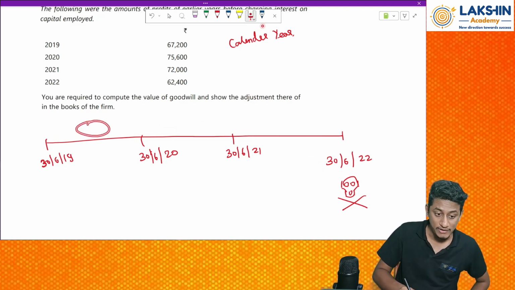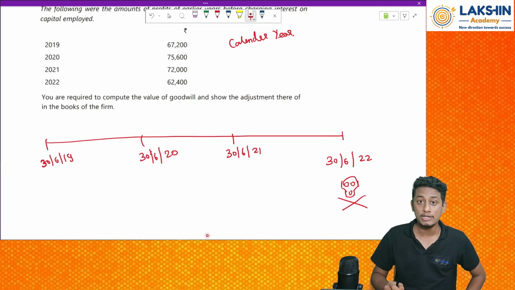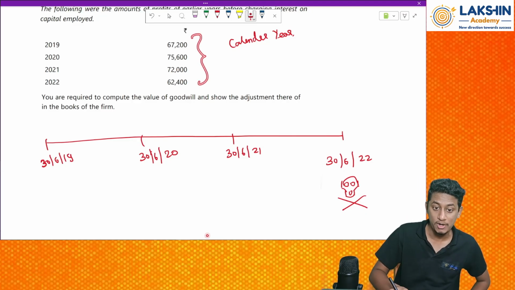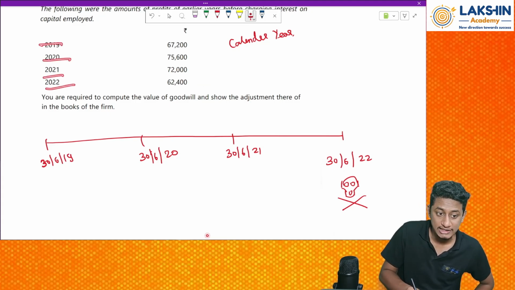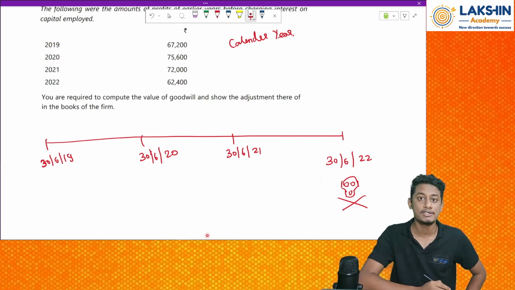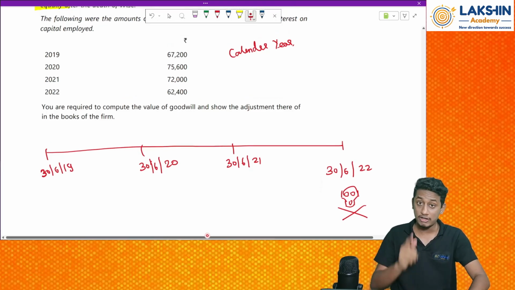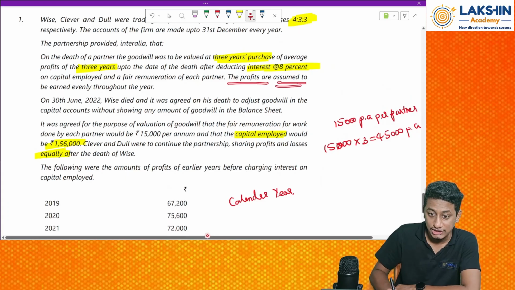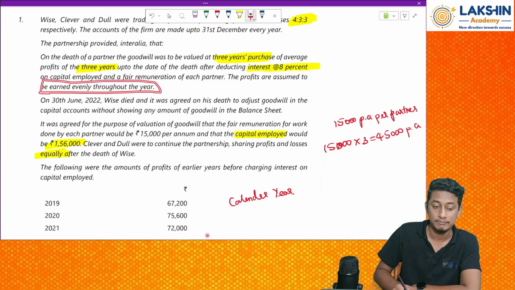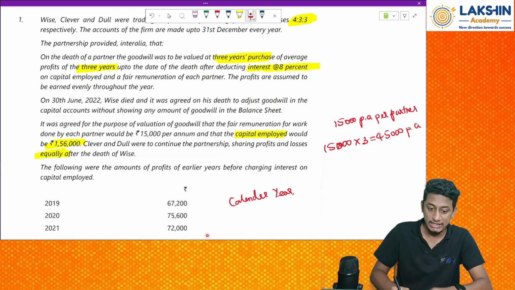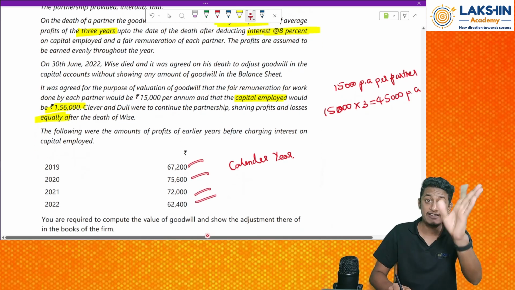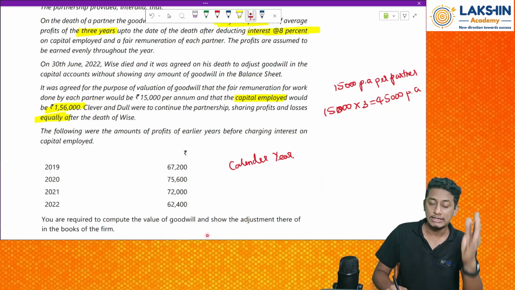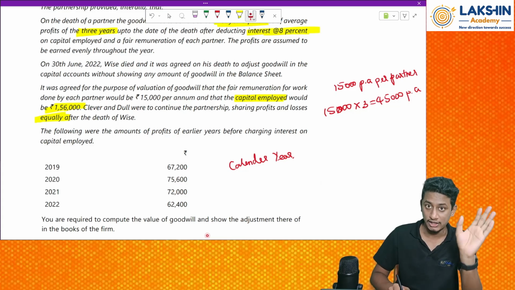Now I need to find out the profits for all these years, and then average it. But as per the question, for each of the calendar years they have given us the profits, along with a small hint. What is the hint? The profits are assumed to be earned evenly throughout the year. That means if I multiply it with any time weight, 6 by 12, 3 by 12, 1 by 12, the profit earned will be equal in each month.